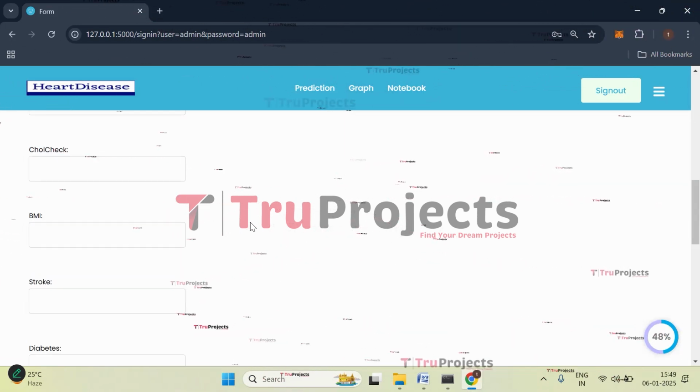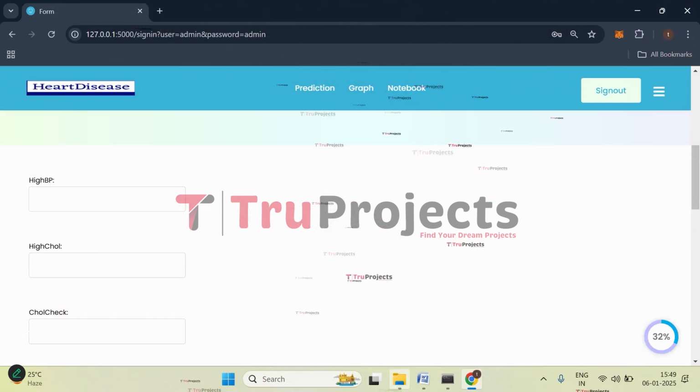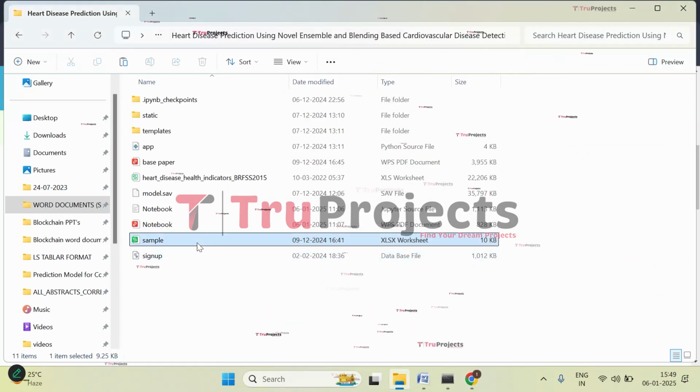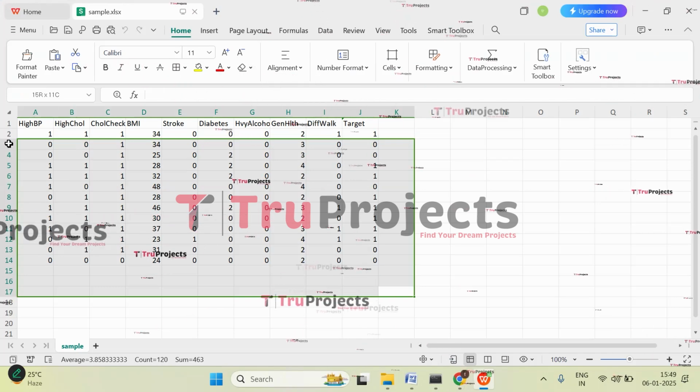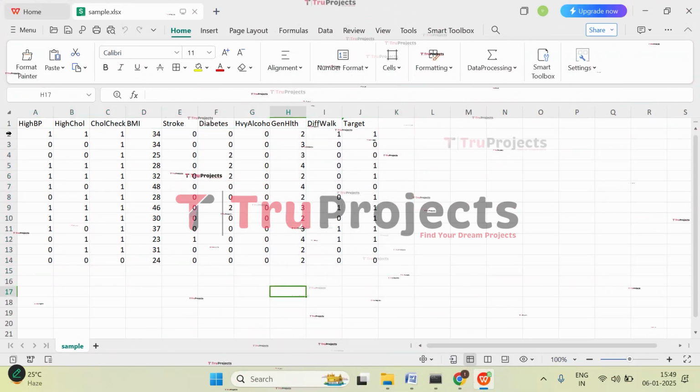Now let's enter them. For that, open the sample file in the code folder. Open it. So these are the different test cases that we will be using now for predicting heart disease.